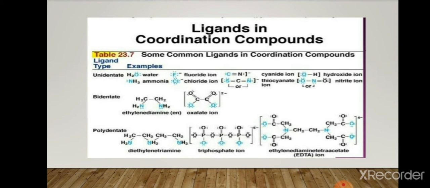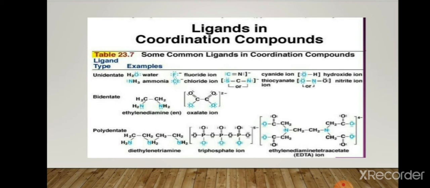Then there are some ligands in coordination compounds. Unidentate means containing only one donor atom, for example water molecule, ammonia, fluoride, chloride, cyanide, thiocyanate ion, hydroxide ion and nitrite ion. Second one is bidentate ligand, which contains two donor atoms, for example ethylenediamine. In ethylenediamine there are two nitrogens, hence it is bidentate.